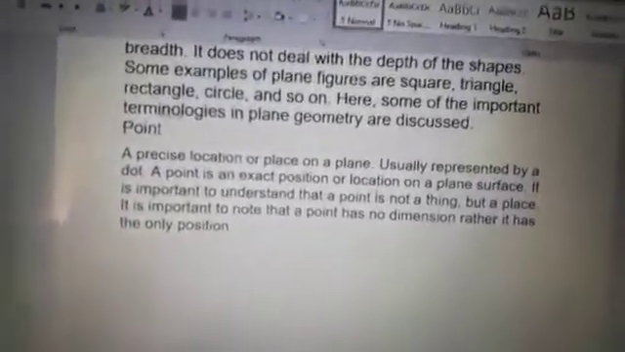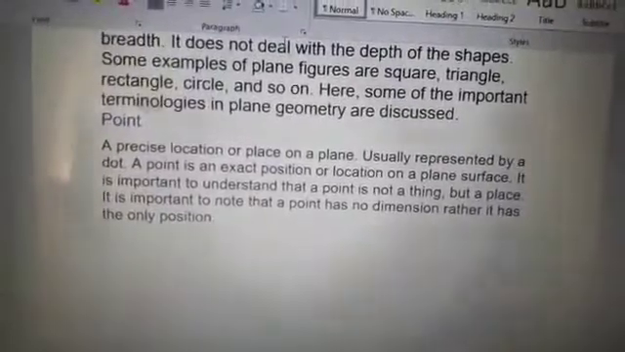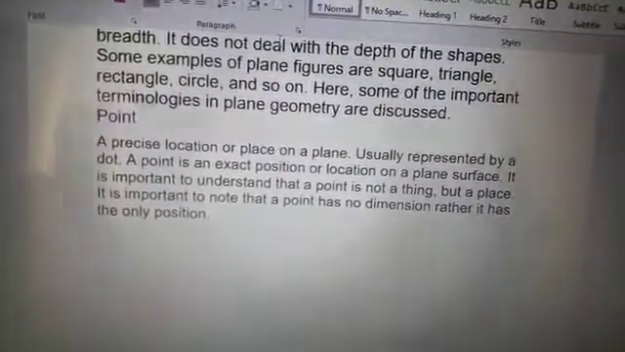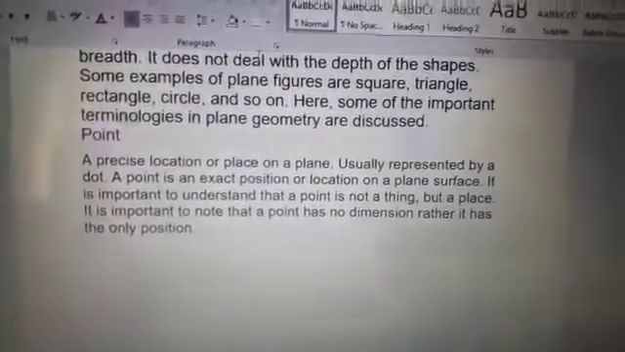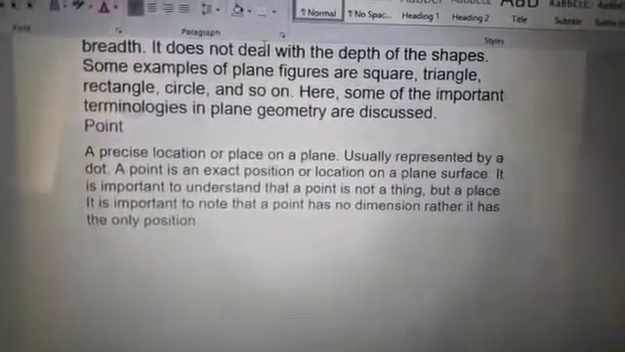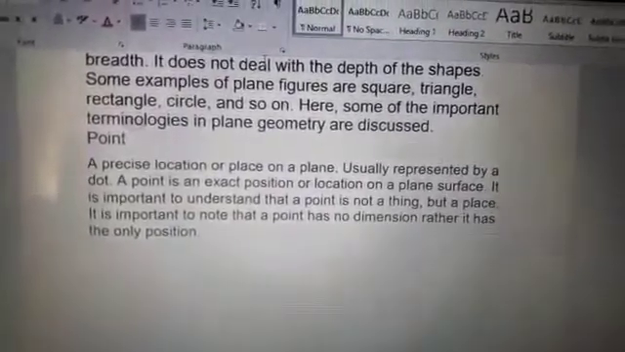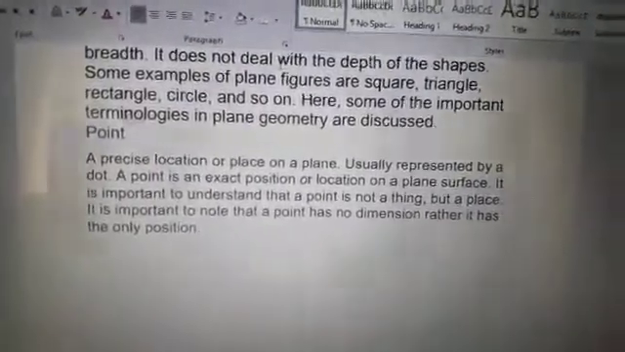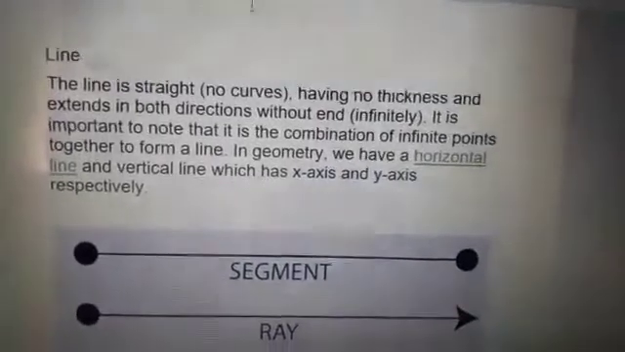First I will tell you about a point. A point is a precise location or place on a plane. Usually a point is represented by a dot mark. It is important to understand that a point is not a thing but a place. It is important to note that a point has no dimension, rather it has only position. Point has no dimension.